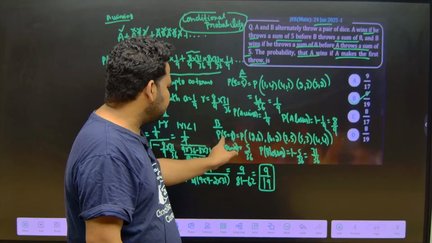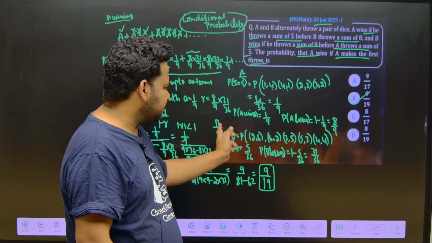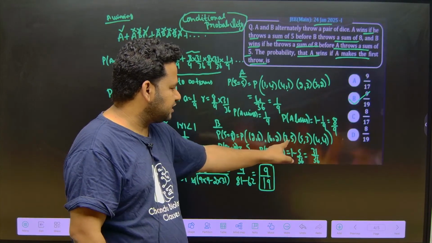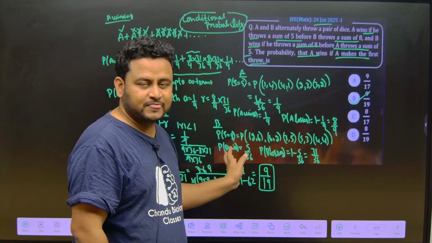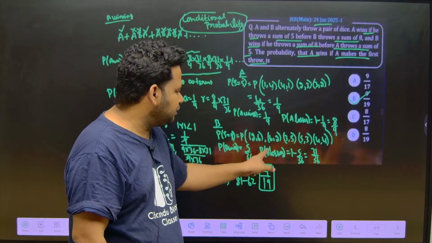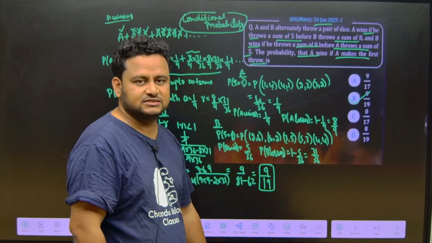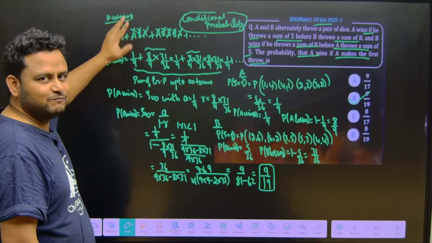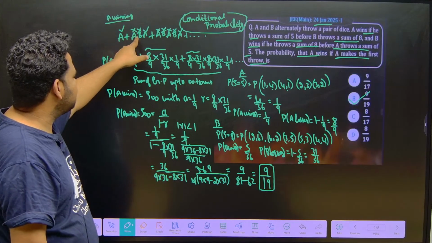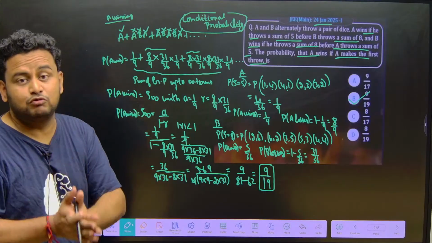Similarly, I find out for sum equal to 8, that is for B: (2,6), (6,2), (3,5), (5,3), (4,4). How many possibilities? 5 out of 36, that is for B winning. For B losing, that is 31 by 36. Now let us play the game. If A wins in the beginning, the game will end. But if A loses and B also loses, A will get the chance again. We are talking about always B losing.